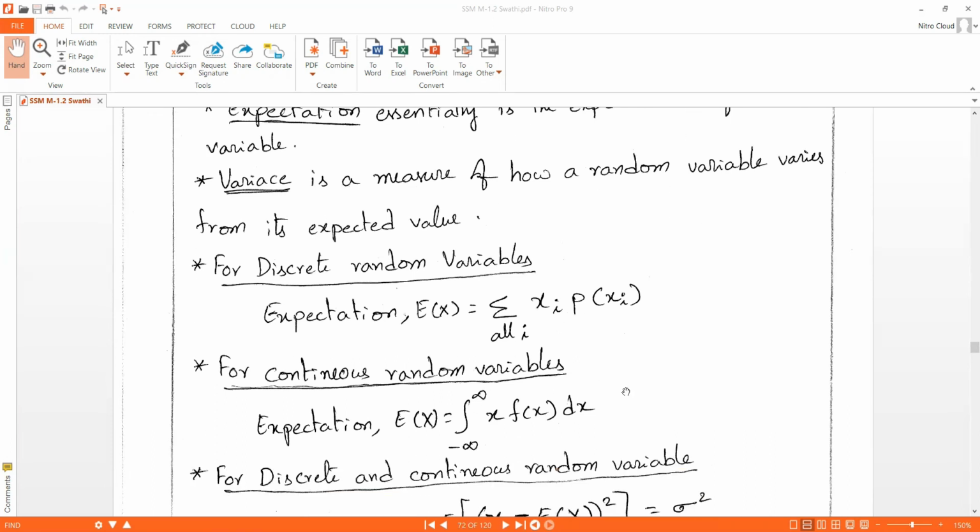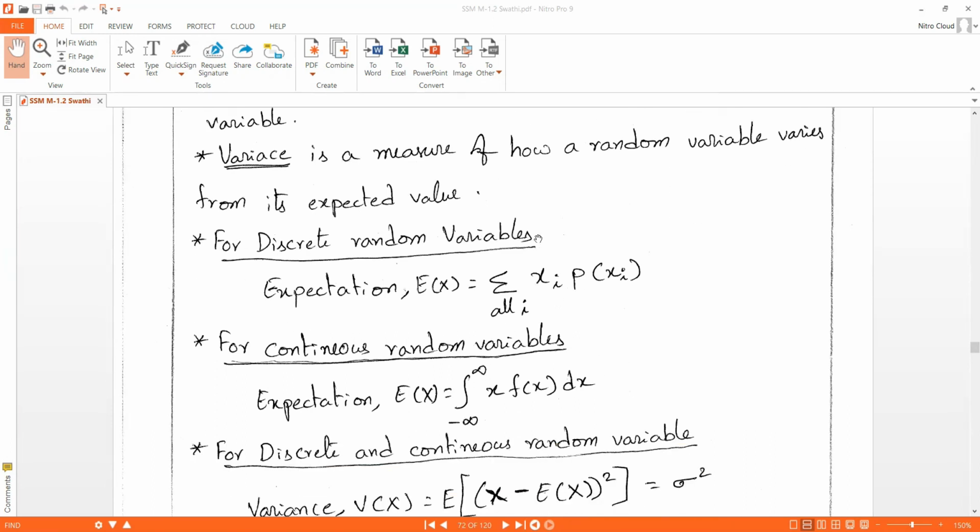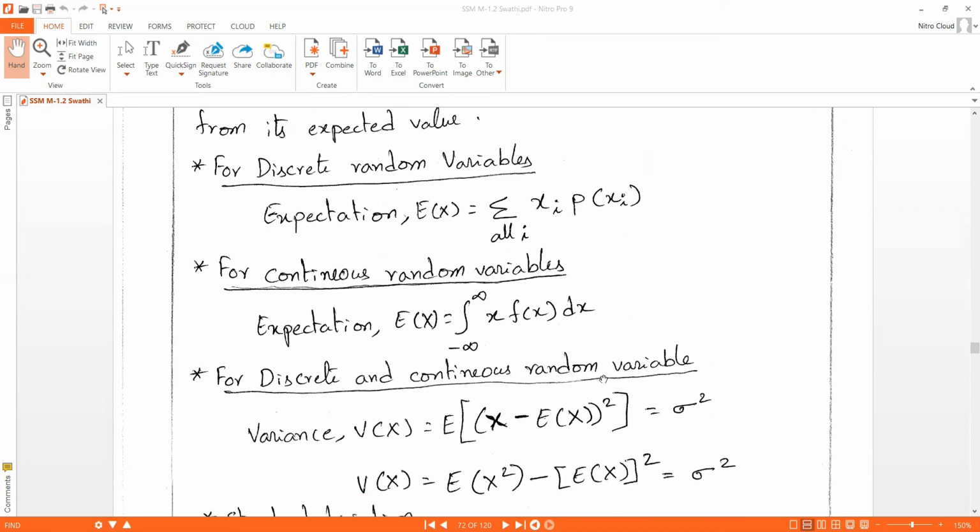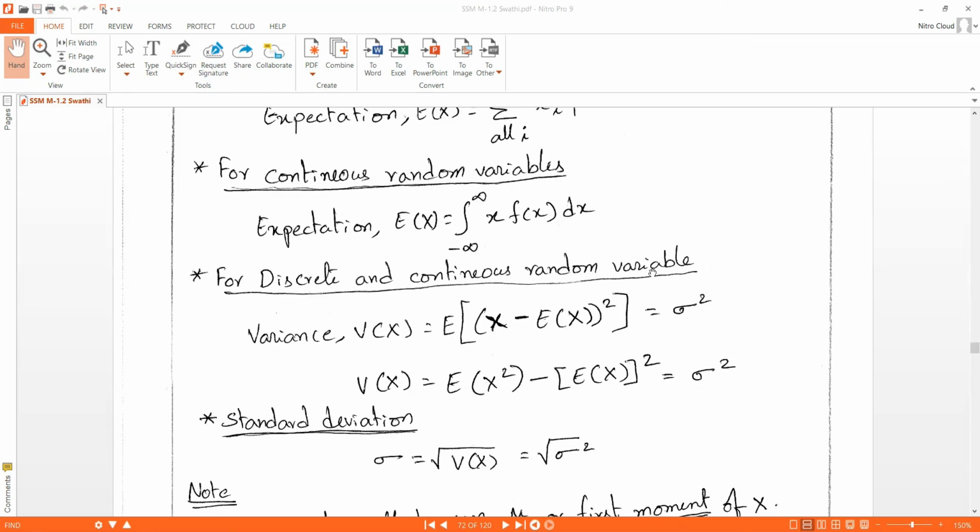Okay, we'll see here. For discrete random variables, expectation is E of x equal to sigma over all i of xi p of xi. For continuous random variables, expectation is E of x equal to the integral from minus infinity to plus infinity of x into f of x dx. For both, variance will be represented as V of x and expectation as E of x.